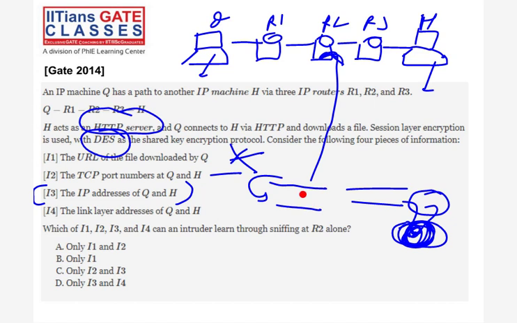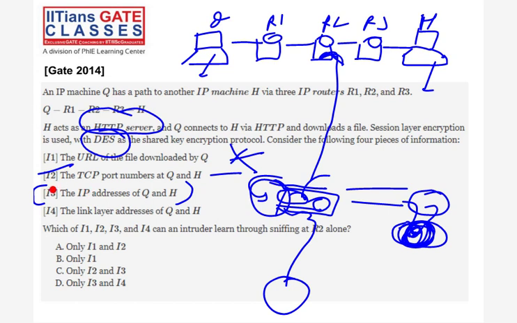Third, in the next layer, we are adding the IP address also, right? Right, guys? So can the attacker see that IP address at R2? Think, here is the important point. You have to think.